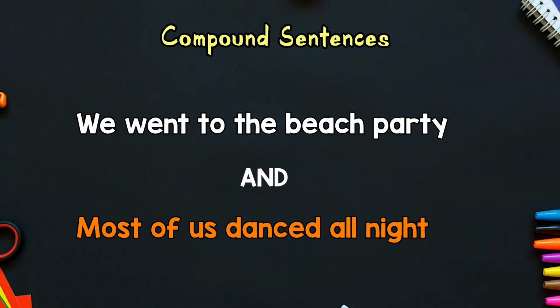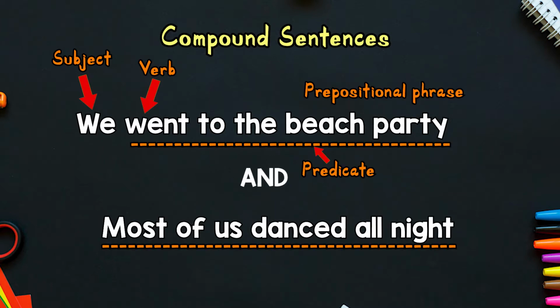Now, you have to try to identify the subject and the predicate in both parts of those short sentences or independent clauses. So in the first part, we, there is our pronoun, and is our subject. Means that this part of the sentence is talking about we. What did we do? We went to the beach party. So that makes our predicate, our verb included, and the prepositional phrase.